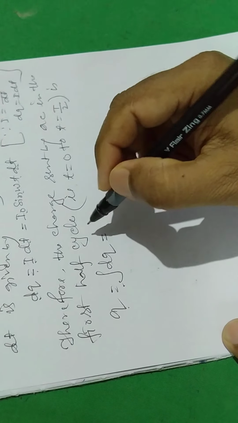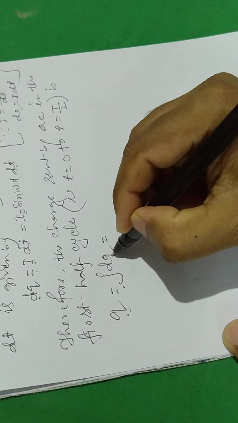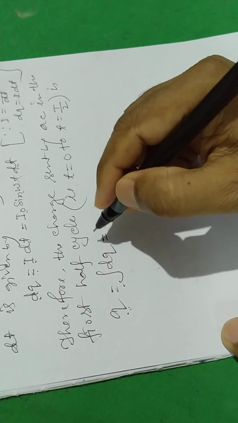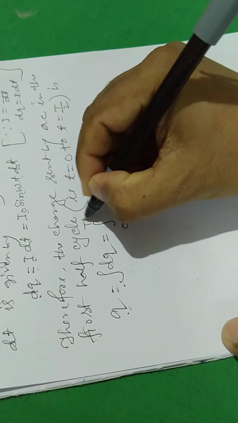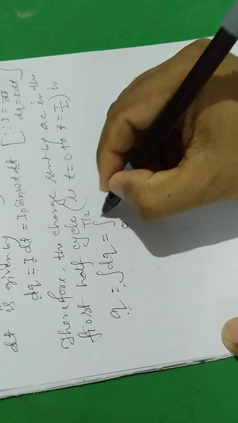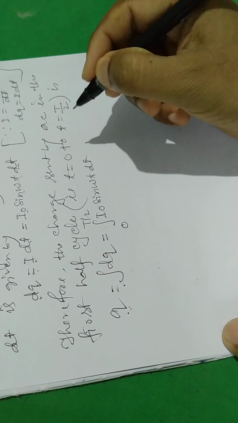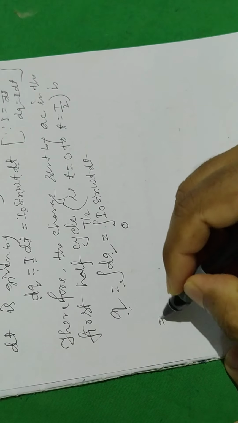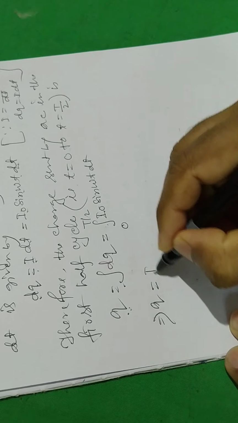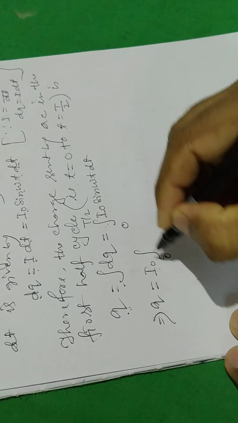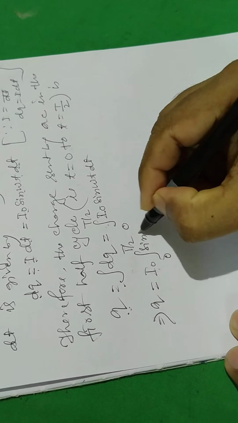So integrating, q equal to integration of dq, from 0 to T by 2, I naught sine of omega t dt. q equal to I naught, taking it outside the integration, 0 to T by 2 sine of omega t dt.